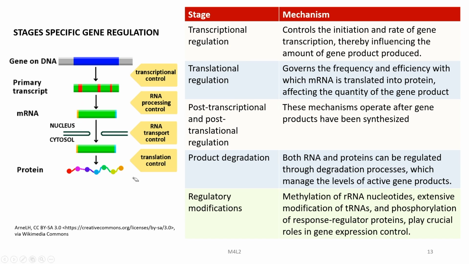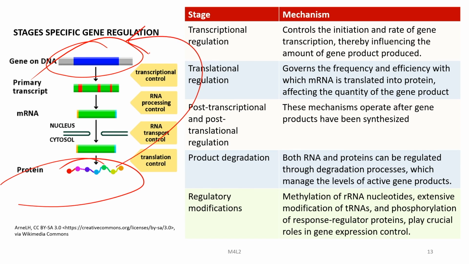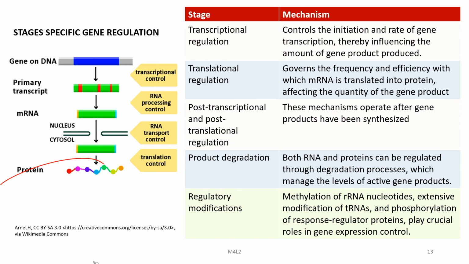Then these are transported to be translated, and there will be control at this stage too. So, this is RNA transport control, and then before translation there will also be translational control. So, there is control in each and every step involved in the production of protein from the DNA through the process of mRNA formation.